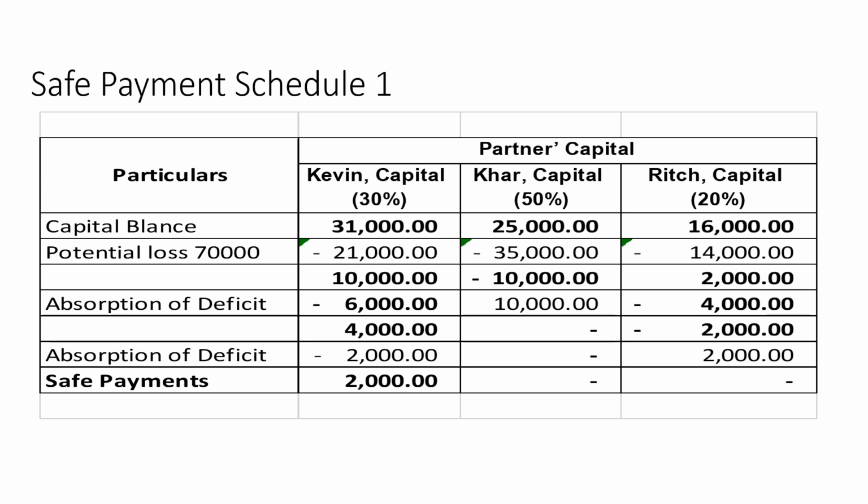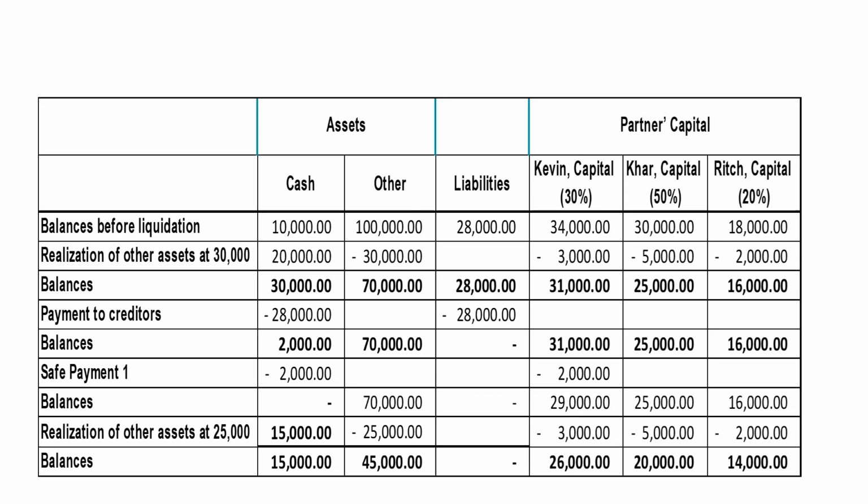Since Car has a deficit of 10,000, it would now be attributable to the remaining partners, because we assume that the partner with the debit balance is insolvent. So the remaining partners will have to absorb the negative balance: 6,000 for Kevin and 4,000 for Rich. So they would now be positive 4,000 for Kevin, none for Car, but negative 1,000 for Rich. Since only Kevin has the remaining balance, he will absorb the loss of 2,000. So the payment, or the remaining cash of 2,000, will now be payable to Kevin. Okay? You would see that it is now paid to Kevin at 2,000.